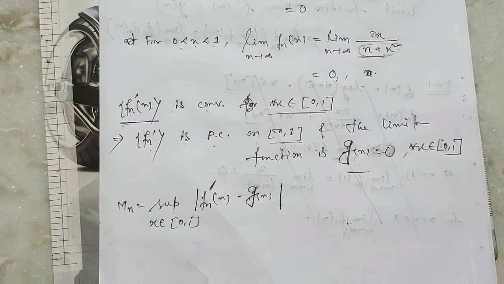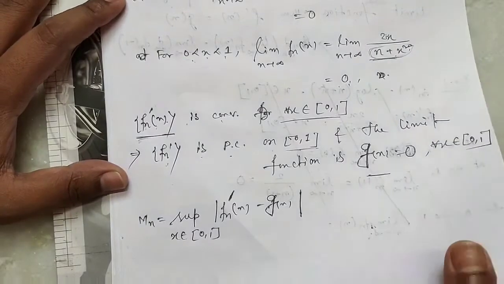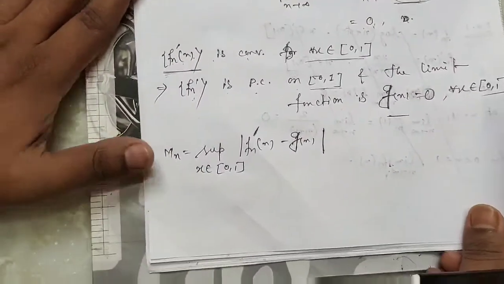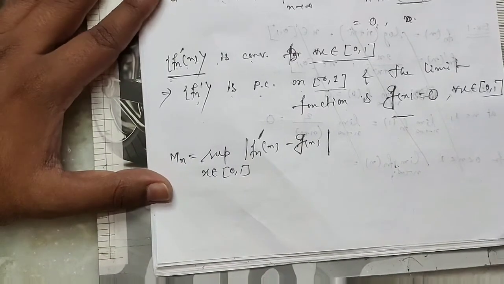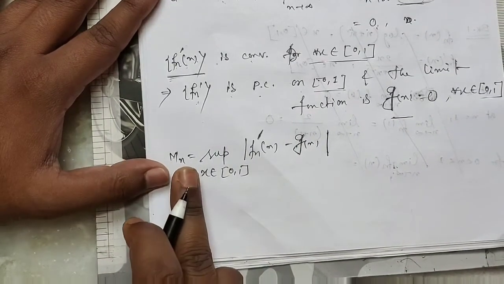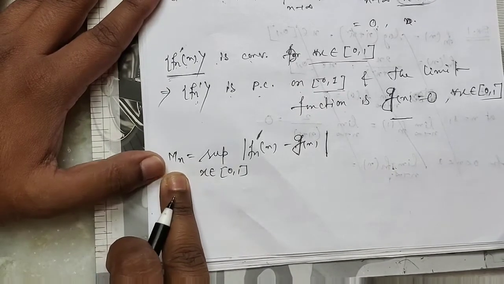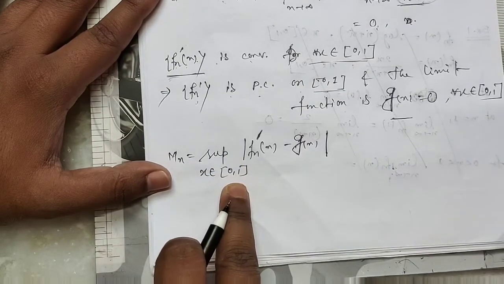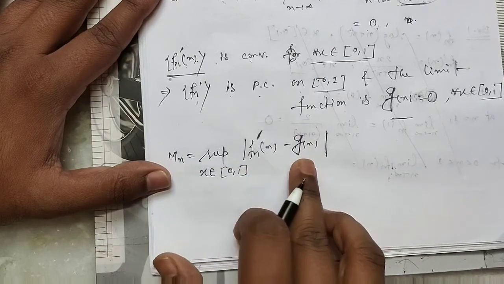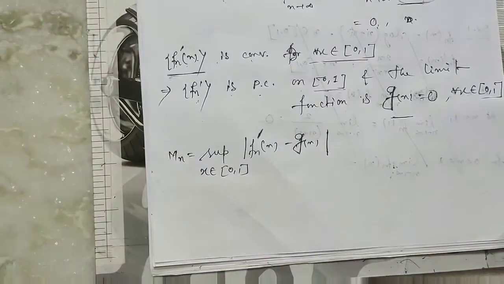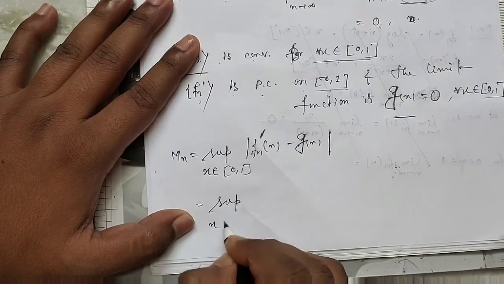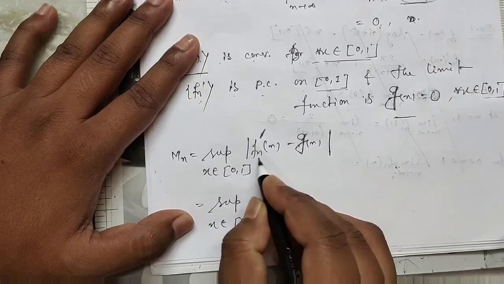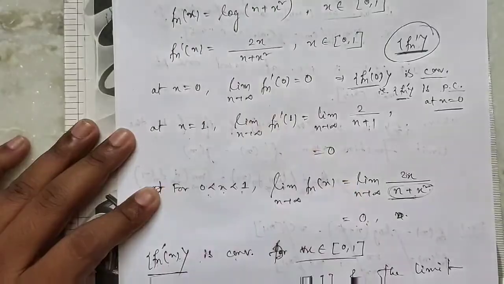Now we have to prove that this is uniformly convergent. So we apply the Mn test. So what is our Mn? We discussed the Mn test in previous classes. Mn equal to supremum of x belongs to [0,1] of mod of fn'(x) minus g(x). What is our fn'(x)? fn'(x) is 2x by (n plus x square).